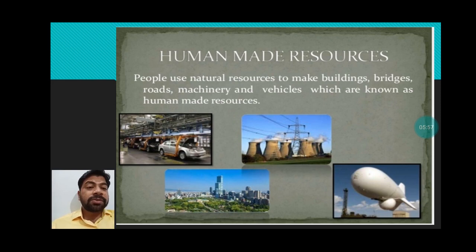Next is human-made resource. It is very easy to understand, students, that human-made resources are those resources which are made by human beings. You can see the factory, the production of the car, the construction of the building, and this hot air balloon. So these are all human-made resources.